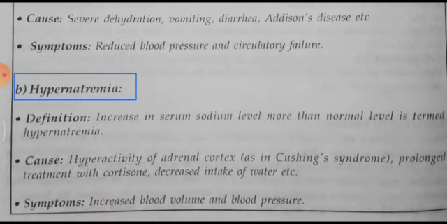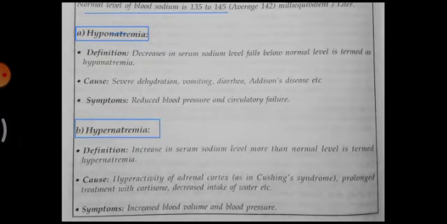In hypernatremia, as the term itself tells, hyper means more, natria means sodium, emia means blood. Increased sodium level in the blood is called hypernatremia. It is caused by hyperactivity of the adrenal cortex or Cushing syndrome, prolonged treatment with cortisone medicines, or decreased intake of water. As medical faculty, one should know these complications of hypernatremia and hyponatremia. Hypernatremia symptoms include increased blood volume and blood pressure. Hence, this is about the topic of sodium. Thank you.